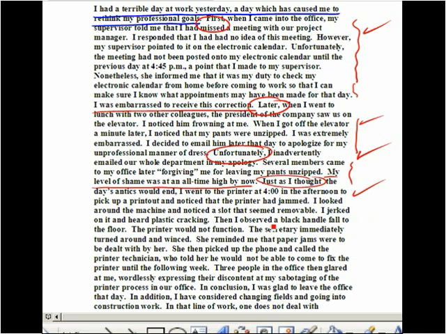We have this explained with appropriate transition words as well. I did this, then I did this. The secretary immediately turned around. She reminded me of this. She then picked up the phone. 3 people then glared at me. So words like then indicate a transition from one event to another.